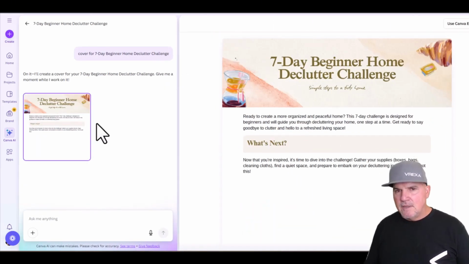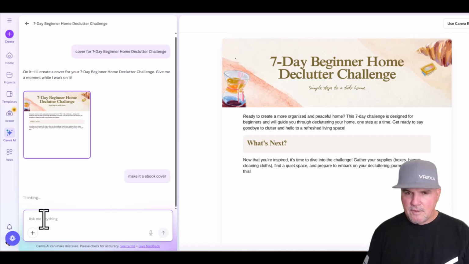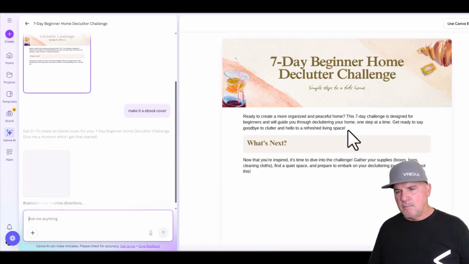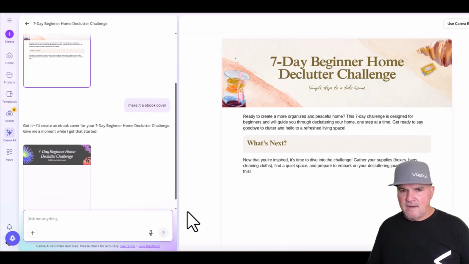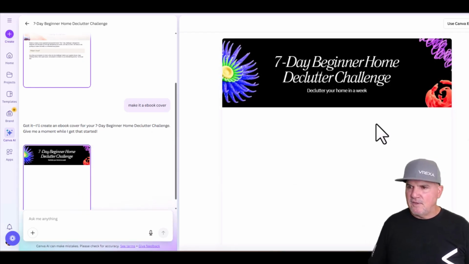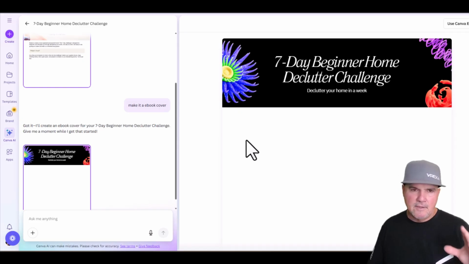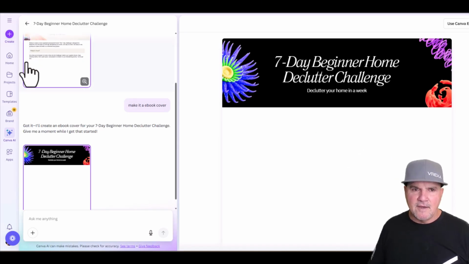Here's what's next. I'm not impressed with it. Let's just ask it, make it an ebook cover, and see if it does better, because I don't like some of the things like this. To me that is not appealing as a cover, but something like this particular one here would be a good cover if it had a before and after image of basically something that you're doing. So you could use the Canva editor and edit this and put your content in there.